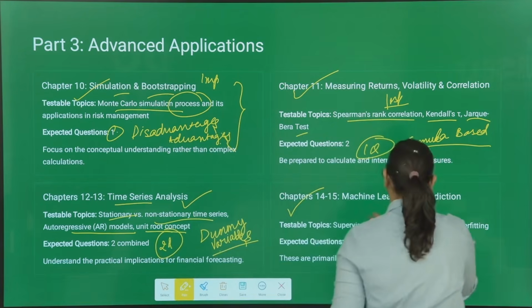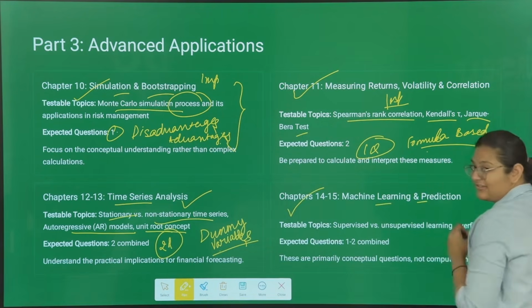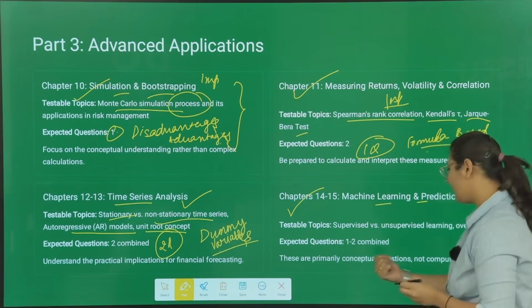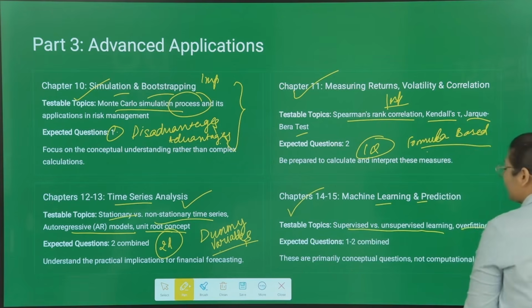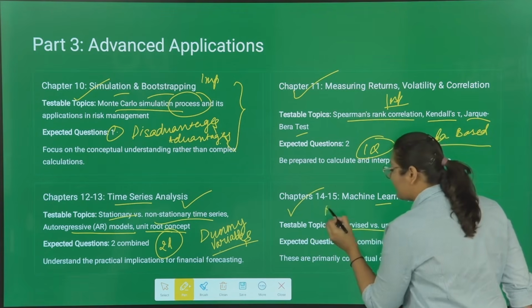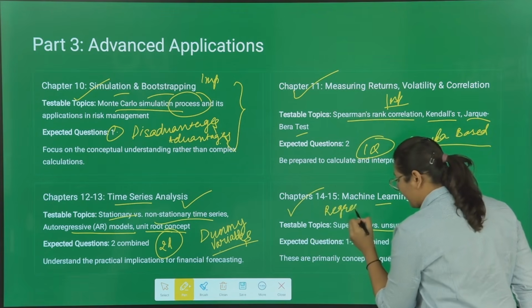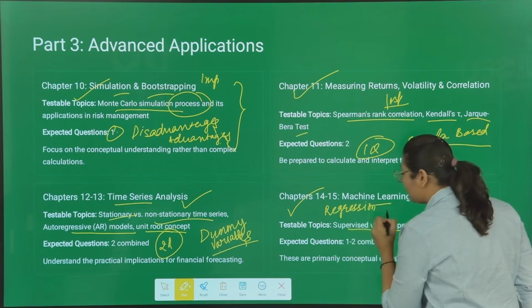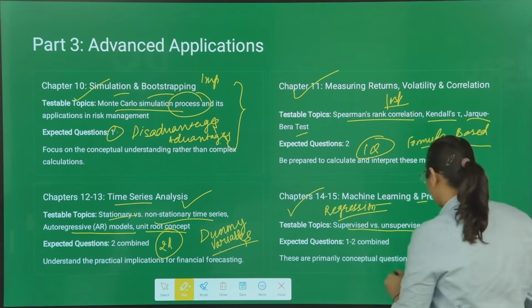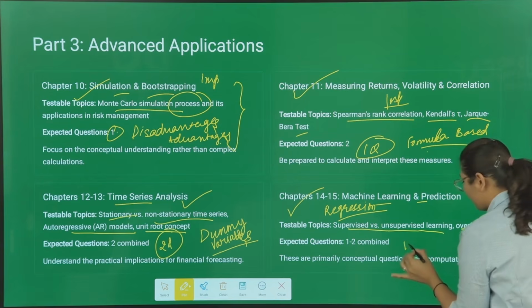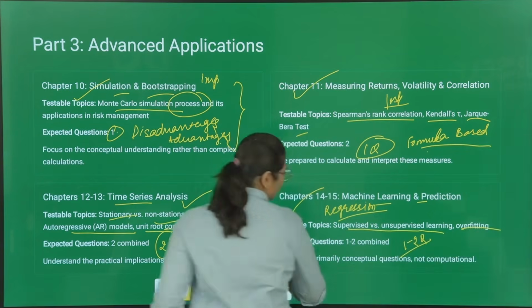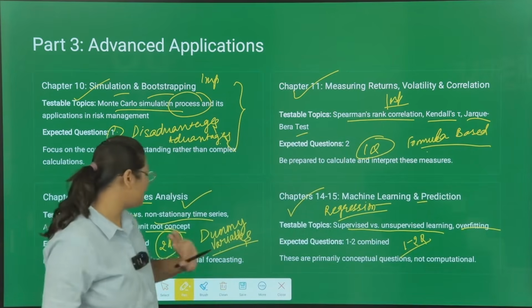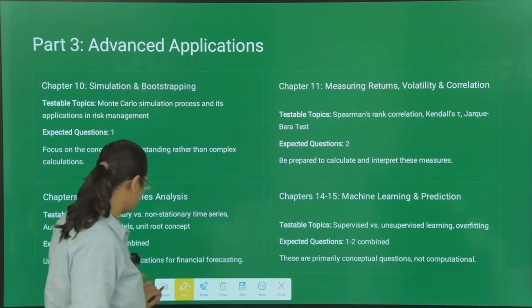Then in machine learning and prediction, they will test you mostly on theory, and that also from supervised and unsupervised learning and overfitting models. They can even combine this with regression. But mostly it is a theory question, nothing else. Maximum around 1 or 2 questions can be asked. Nothing more than that. Sometimes they only ask 1 question from machine learning, so that is not important.